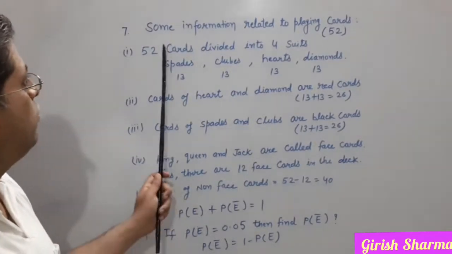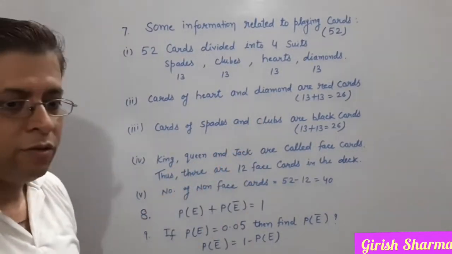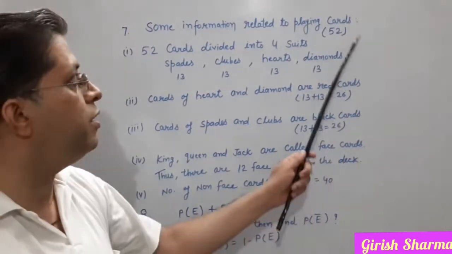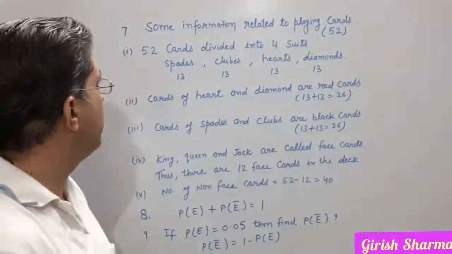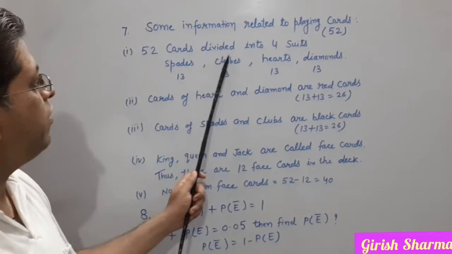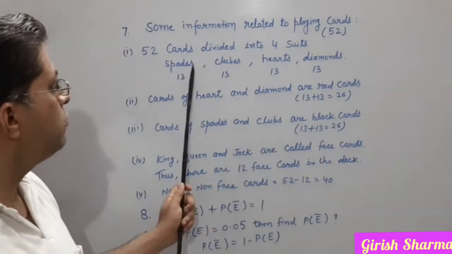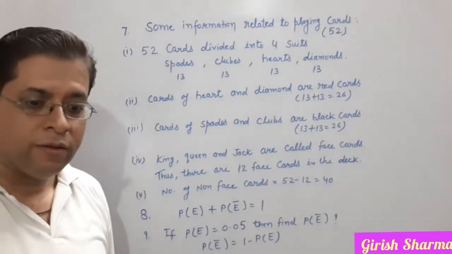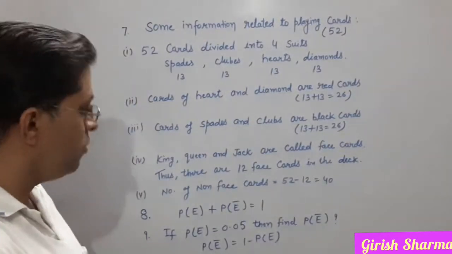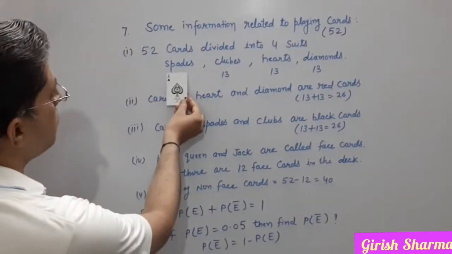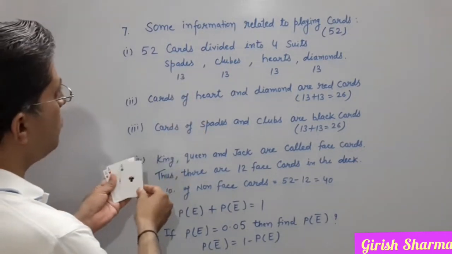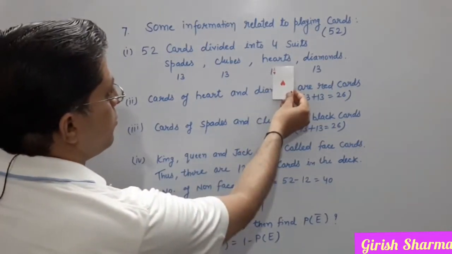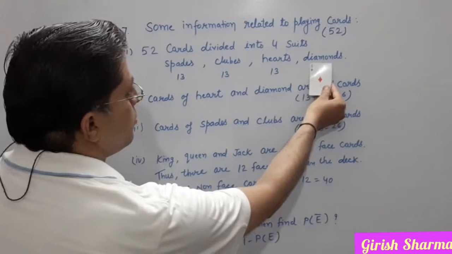Some information related to playing cards. We know about playing cards. A total of 52 cards are there in one deck of cards. Here the 52 cards are divided into 4 suits: spade, club, hearts and diamonds. 52 divided by 4 is 13. Spade looks just like this. Club is this. Heart is this. And diamond is this.